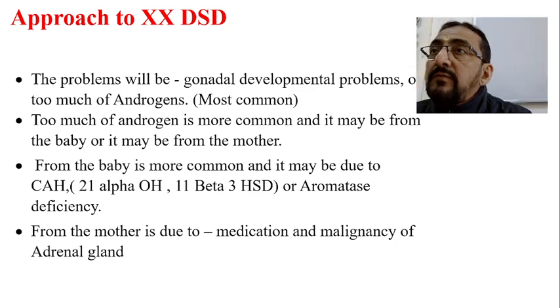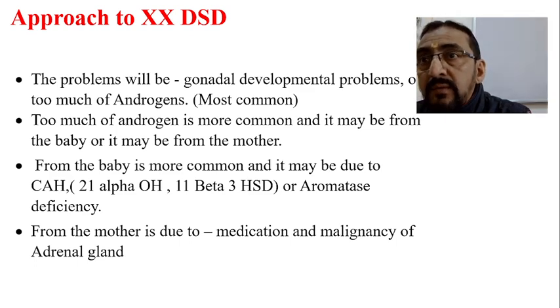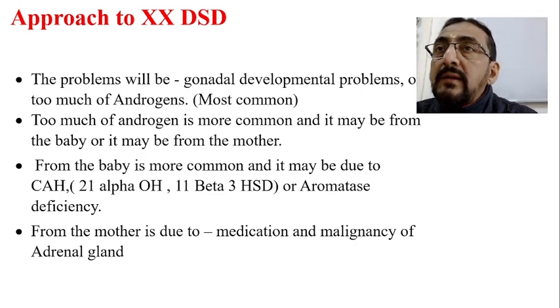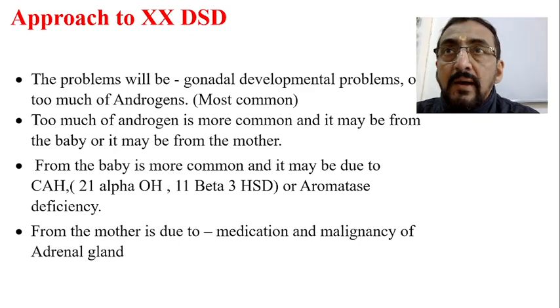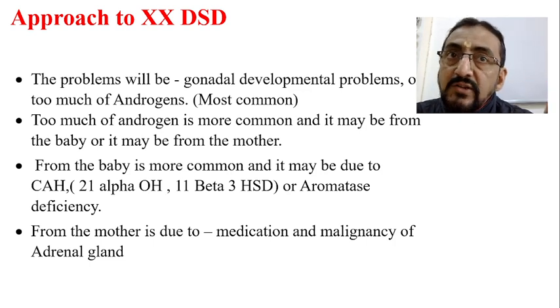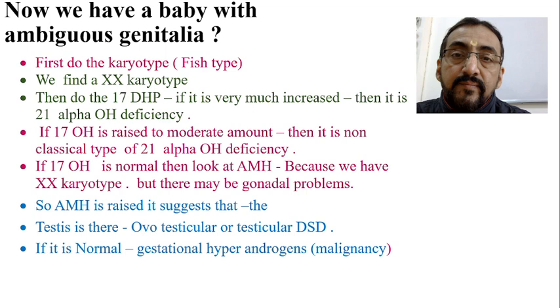If the mother is suffering from it, naturally she will produce more and more androgens, which will also go to the body of the baby and cause the problem. Otherwise, exclusively from the baby itself, the baby's adrenal gland may undergo hypertrophy, called congenital adrenal hyperplasia. Both these conditions lead to extra androgens in the blood circulation, and that leads to the problem.